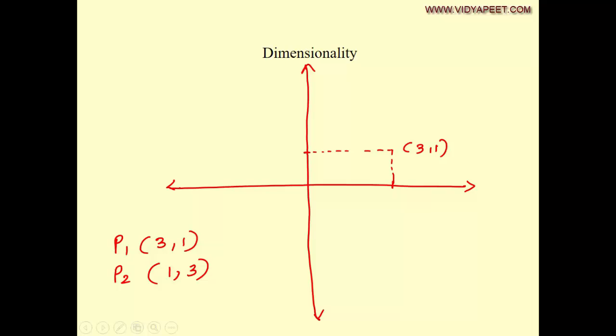And P2 is a point 3 units along the y-axis and 1 unit along the x-axis. So it will be a point something like this, 1, 3. இதுக்கு ரெண்டுக்கும் கரஸ்பாண்டிங் ஒரு பொசிஷன் வெக்டர் இருக்கும் for the point P1 and for the point P2. So I got two position vectors.